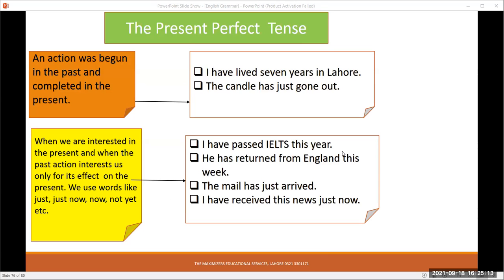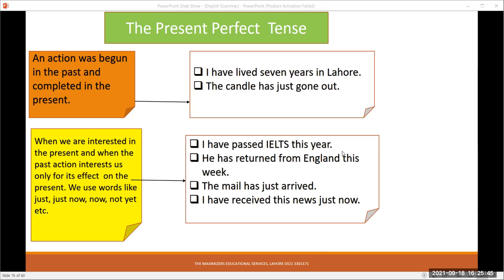Coming towards present perfect tense, here what happened is that an action which was started in the past has completed in the present. For example, I have lived 7 years in Lahore. It means that I started living 7 years ago, and even at the time I am still living over here. The candle has just gone out. It means the candle was lit in the past and recently it has gone out.